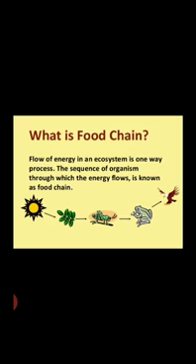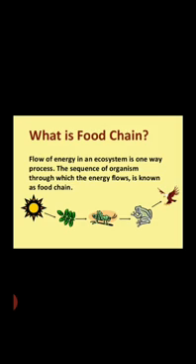Food chains begin with plant life and they end with the animal life. You know, some animals eat plants. Some animals eat other animals also. So this is a food chain. It starts with plants, and some animals eat plants while other animals eat those animals. This is a full food chain.